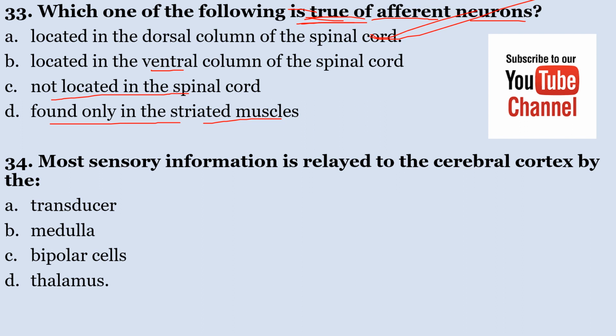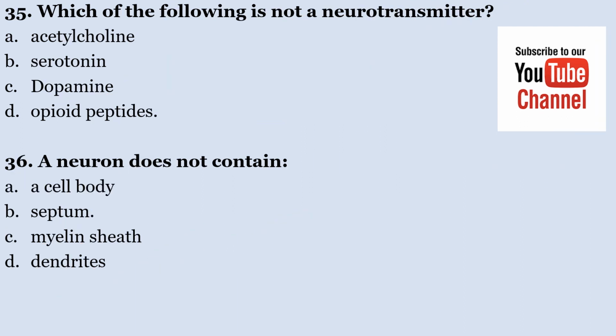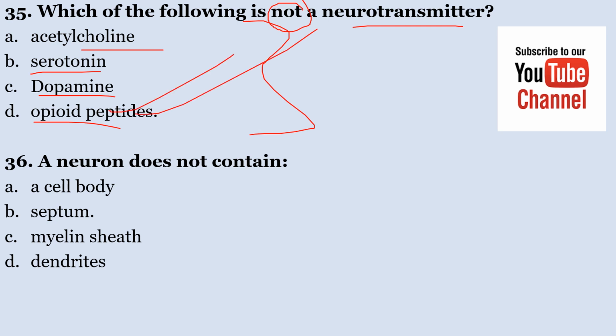Most sensory information is relayed to the cerebral cortex by A. Transducer, B. Medulla, C. Bipolar cells, D. Thalamus. Most sensory information is relayed to the cerebral cortex by the thalamus. So number 34, the correct answer is D. Which of the following is not, the keyword here is not, a neurotransmitter? A. Acetylcholine, B. Serotonin, C. Dopamine, D. Opioid peptides. The correct answer here is opioid peptides.